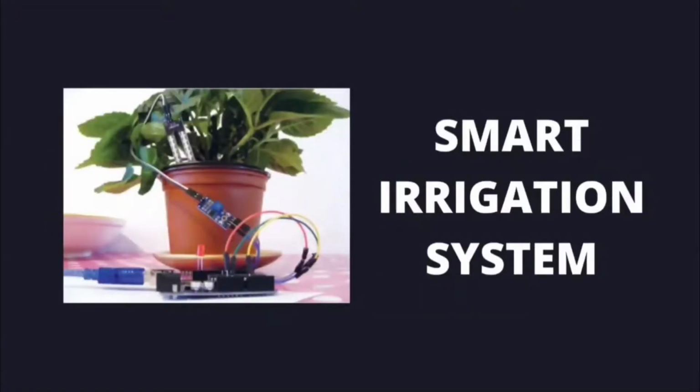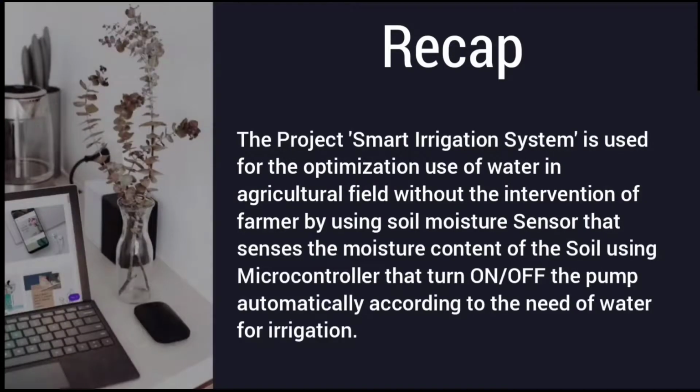So as you know, we have taken up smart irrigation system as a DIY group assignment. So let me just give a short recap. We all know that agriculture is a very important field in India, and the project smart irrigation system is used for the optimal use of water in the agricultural field without the intervention of the farmer, by using a soil moisture sensor that senses the moisture content of the soil and a microcontroller that turns the pump on and off automatically according to the need of water for irrigation. Now I hand over to my friend Himanshu, who will explain the objectives of our project.